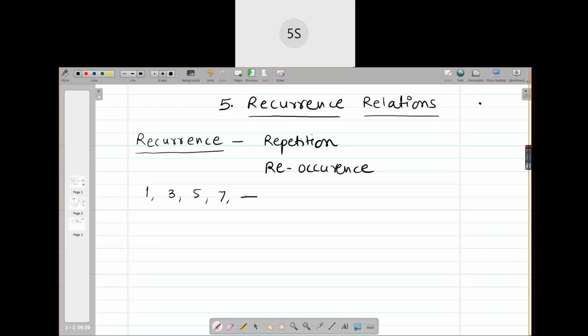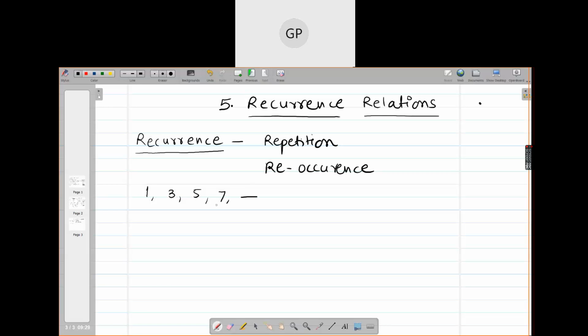Ma'am, we can't see the annotation. You can't see my screen? Ma'am, we can see it now. There is some network issue.